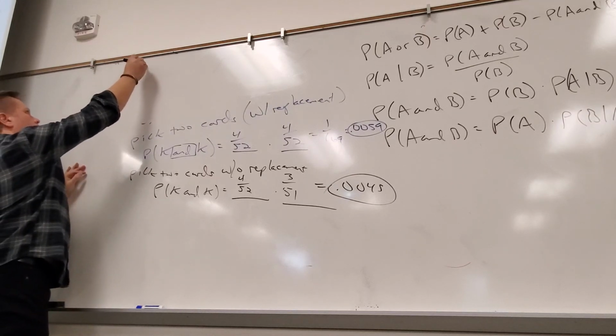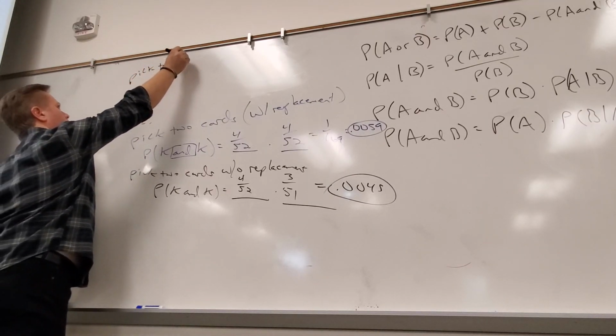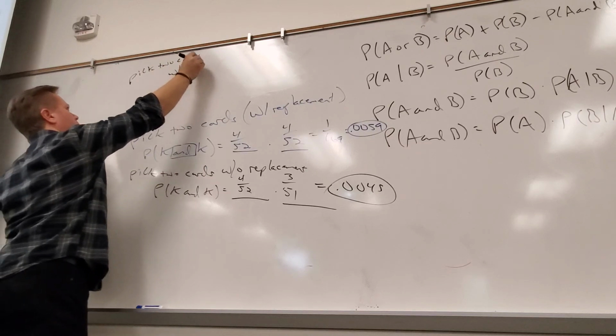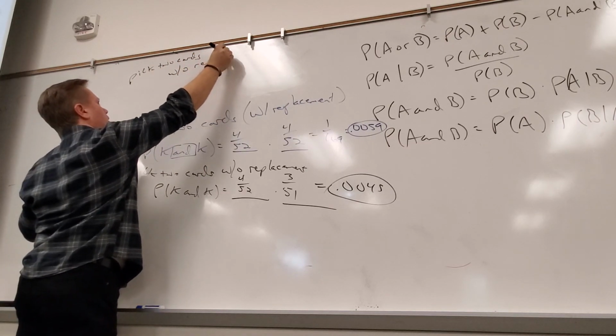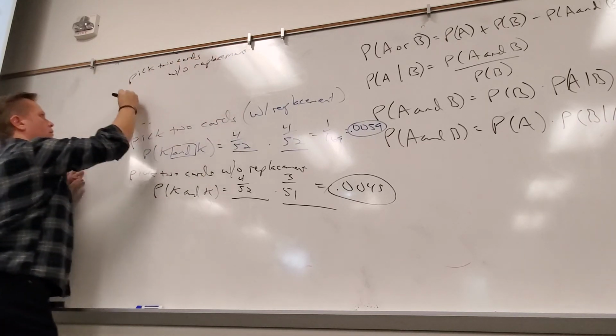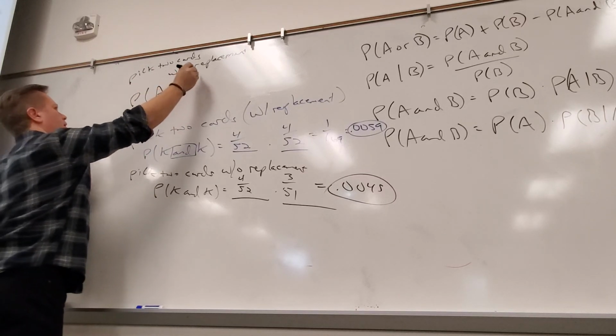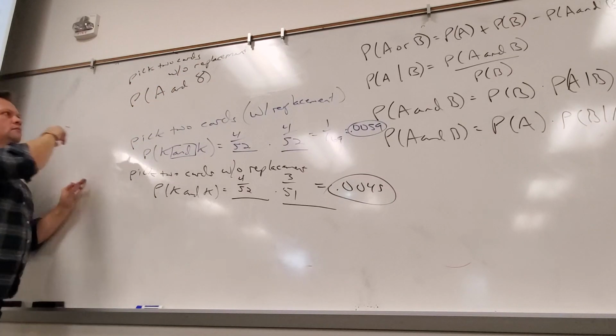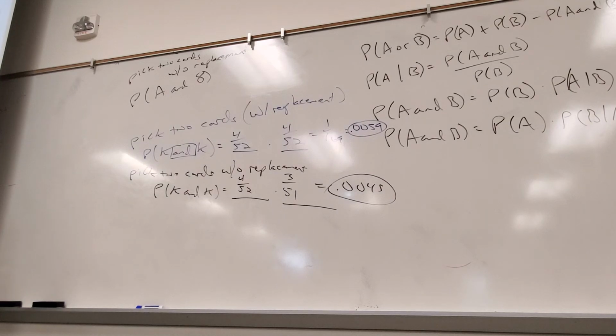What if I pick 2 cards without replacement? What's the probability it's an ace and then an 8? So for the bottom part, it's 4 over 52 times 3 over 51.